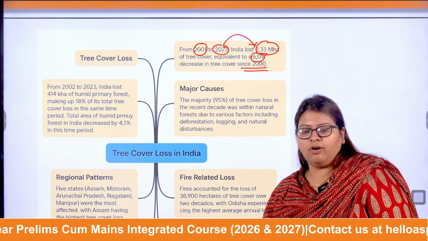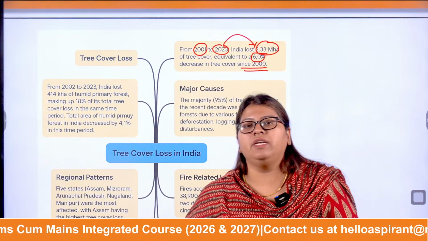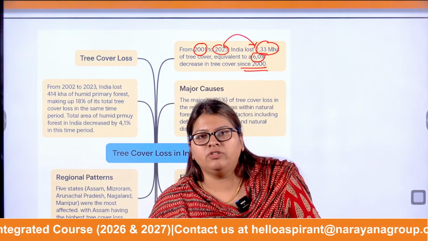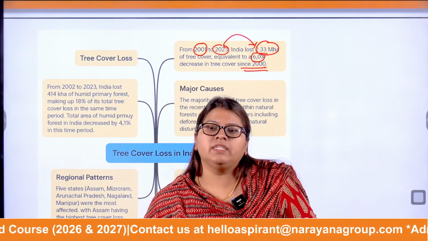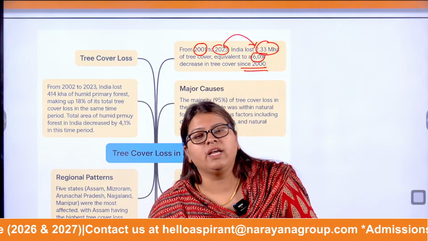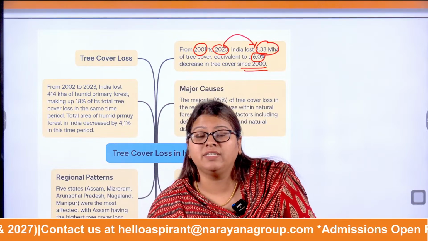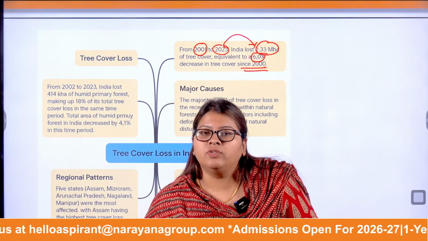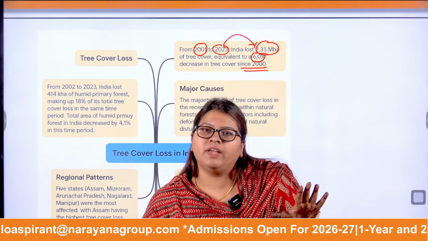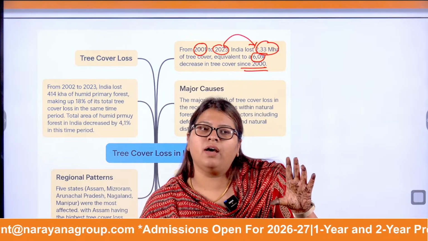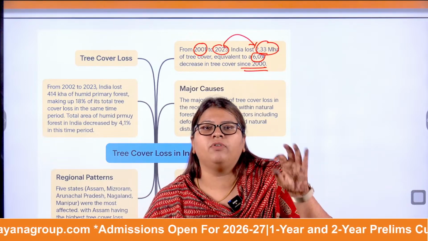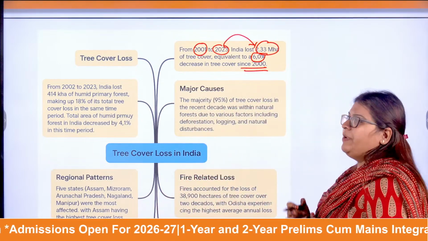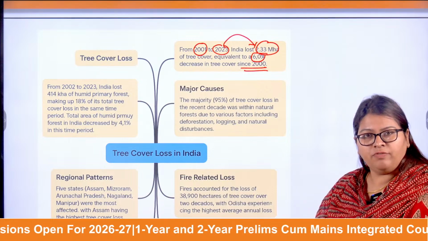Why this data is important is that sometimes it can come as one of the statements in your MCQs, so please pay attention. Even if it doesn't appear in your MCQs, you can jot down these points when you're writing environment answers. You can use these as buzzwords, so that it is seen that you are very aware of what you're writing and well informed before attempting that question. So there has been a 6% decrease in the forest cover.